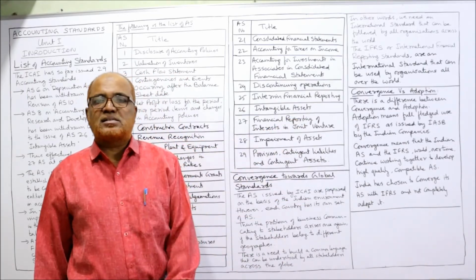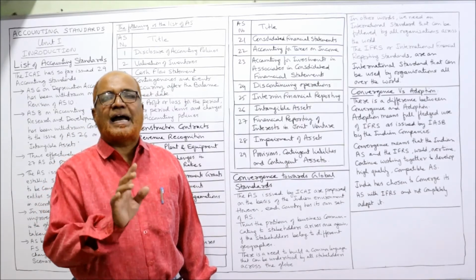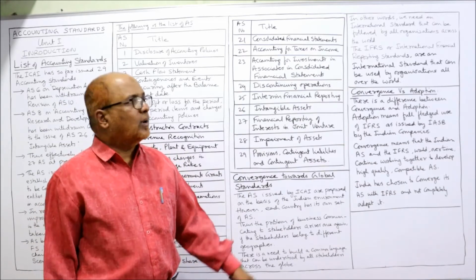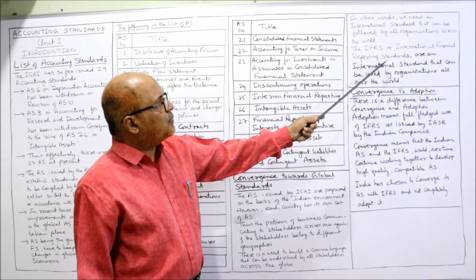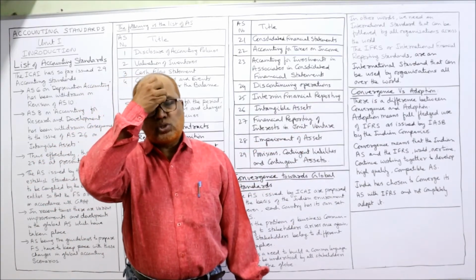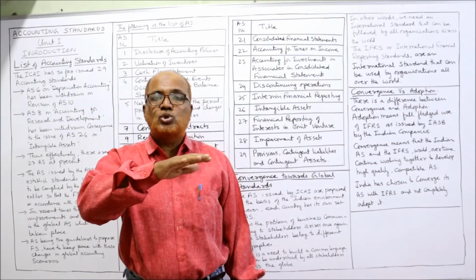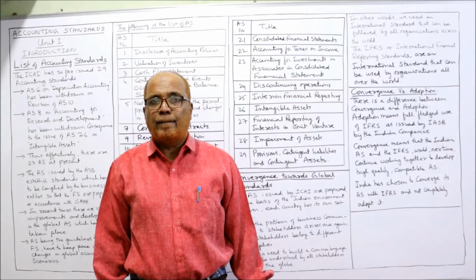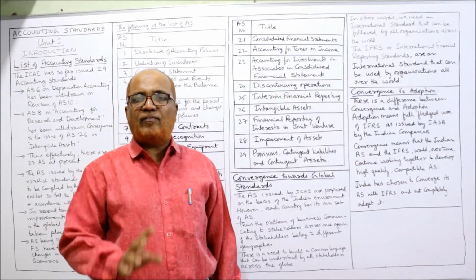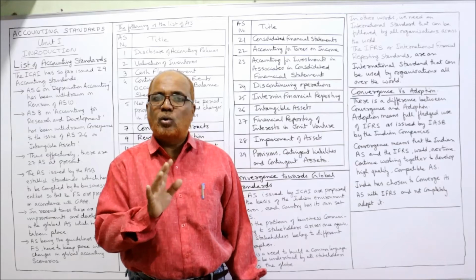Now, IFRS stands for International Financial Reporting Standard. IFRS is the global standard which is applied throughout the world. It is an international standard that can be used by organizations all over the world. So IFRS, that is the global standard which is used by all the organizations throughout the world. It is accepted. So if any accounts are prepared according to IFRS, it is acceptable to stakeholders throughout the world. Everybody will accept, no question.